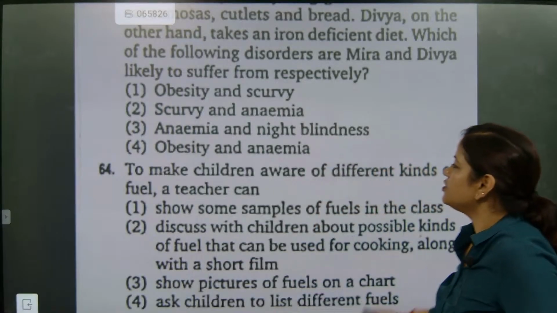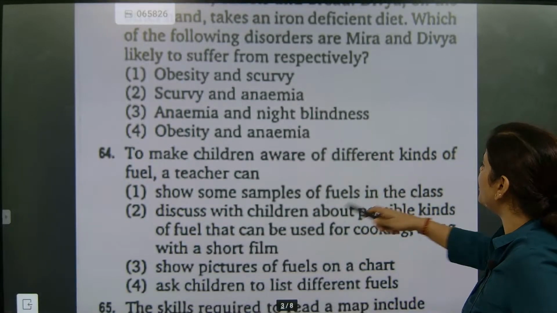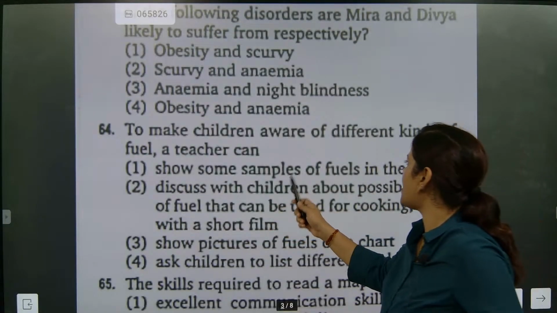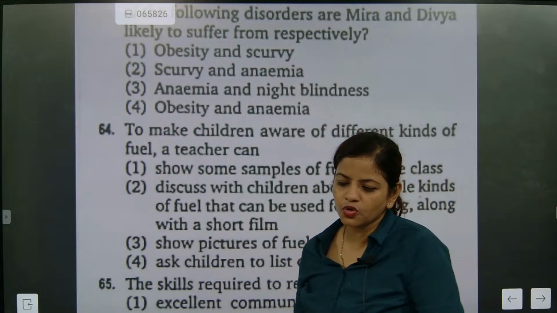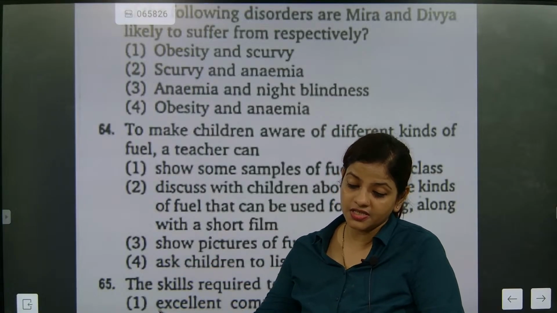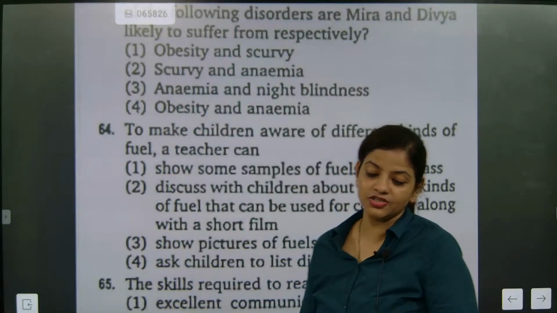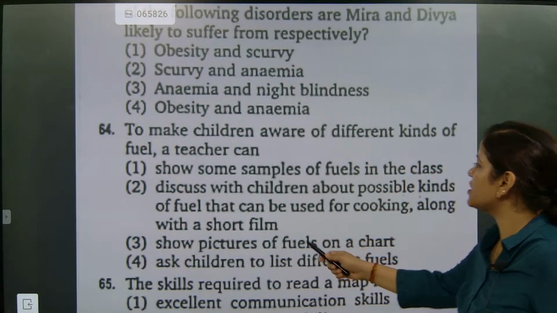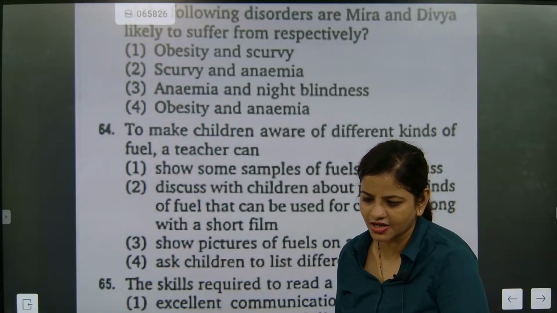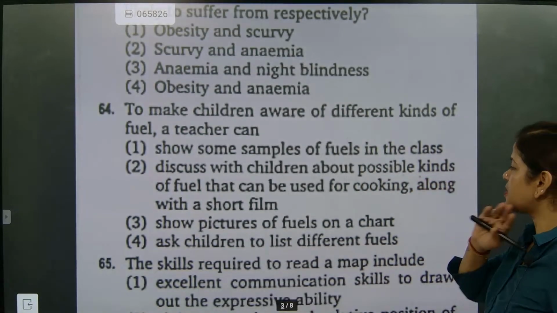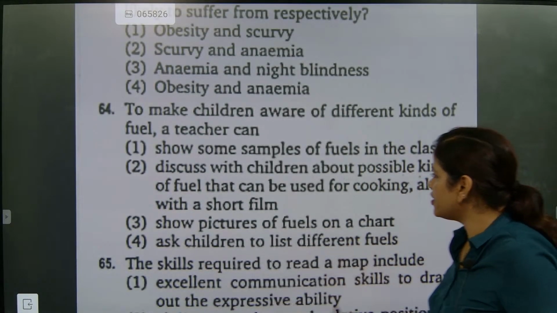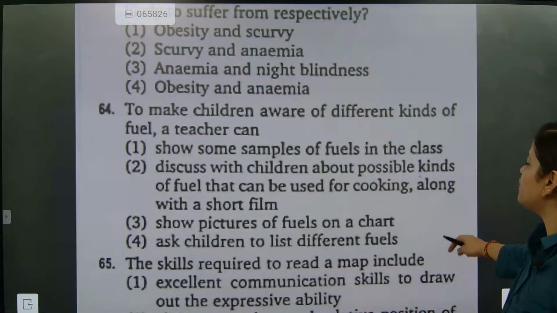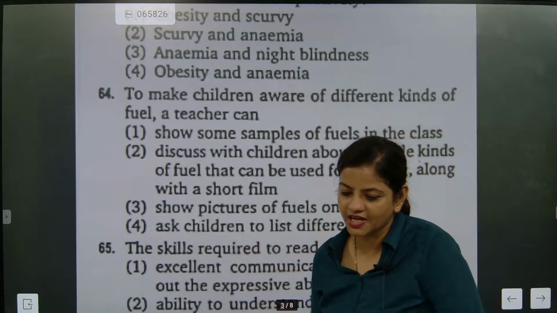So now, to make children aware of different kinds of fuel, a teacher can show some samples of fuel in the class. The teacher has to show the samples and discuss with children about possible kinds of fuel and have a discussion in the class about possible kinds of fuel that can be used for cooking. Or show pictures of fuel on a chart.